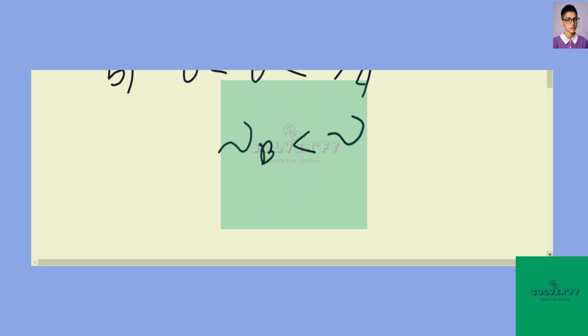And then between pi over 4 and pi over 2, v sub b is greater than the horizontal speed. And that is it.